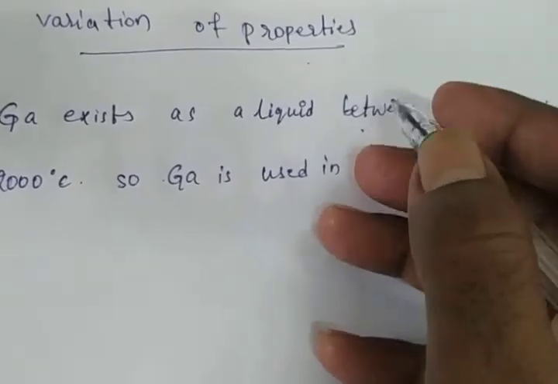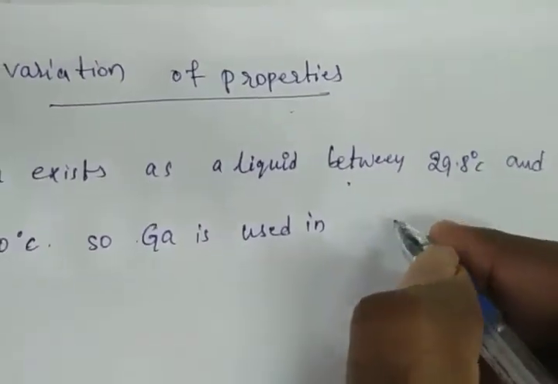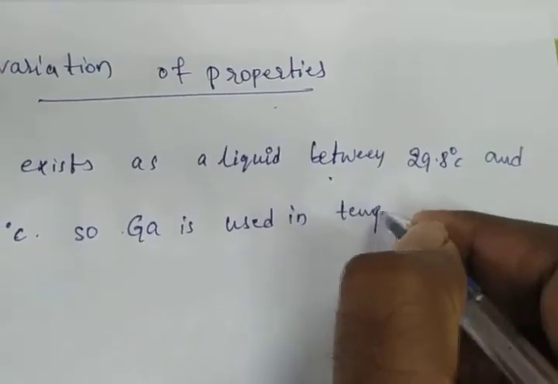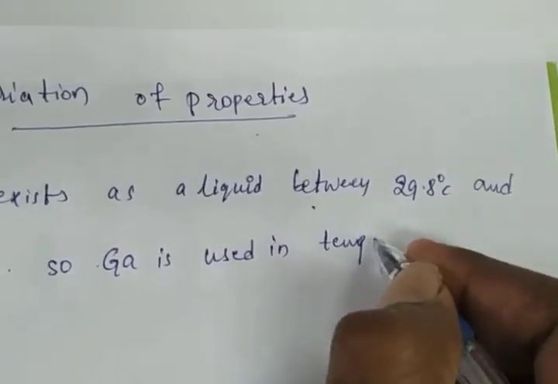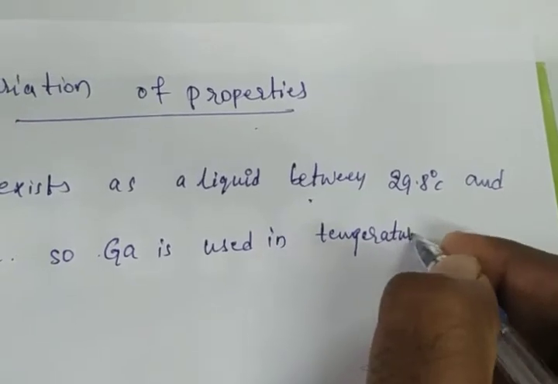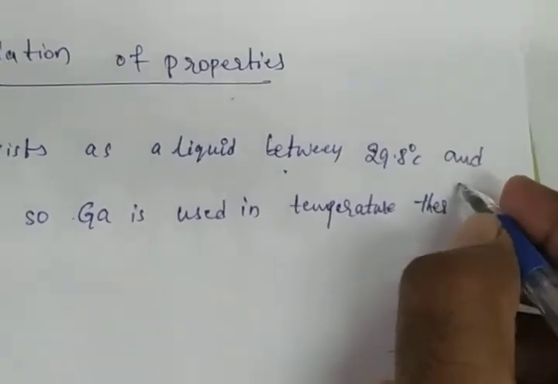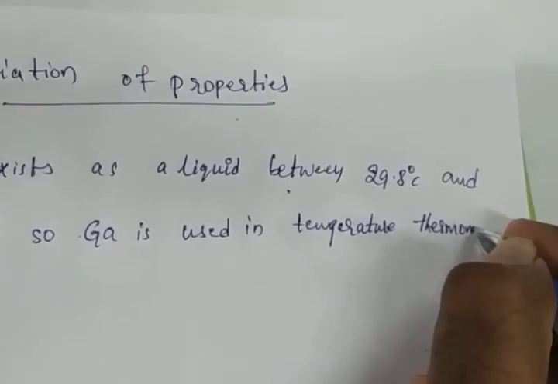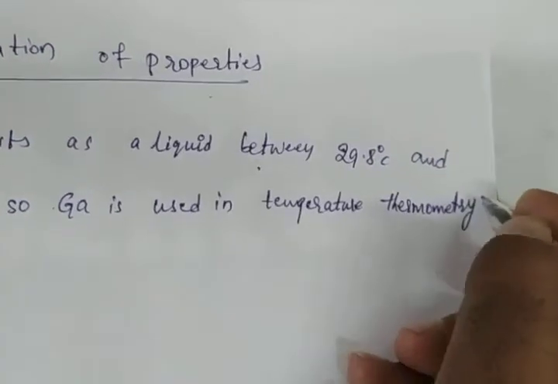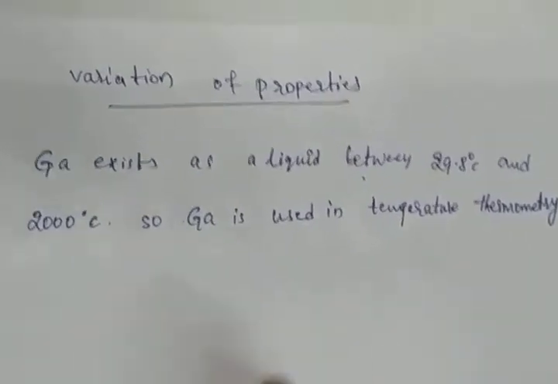So gallium is used in high temperature thermometry.